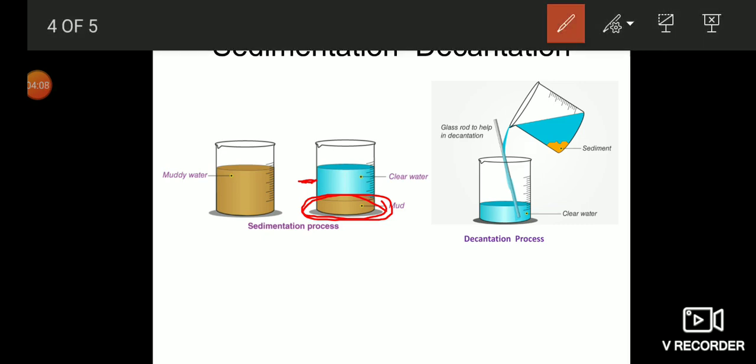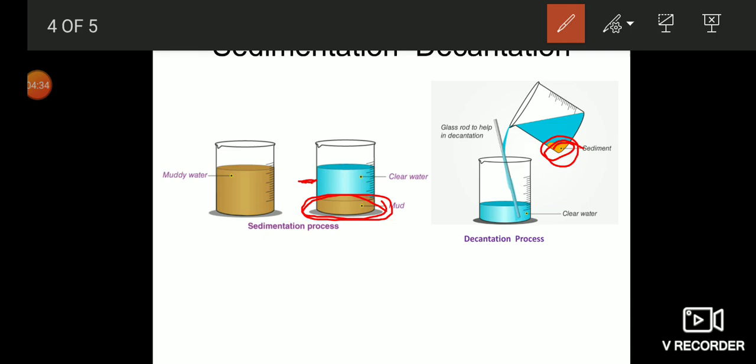This process is called decantation. So, slowly pouring water into another container without disturbing the sediment at the bottom of the beaker is called decantation. By this process, the heavier dirt particles or insoluble particles can be separated.